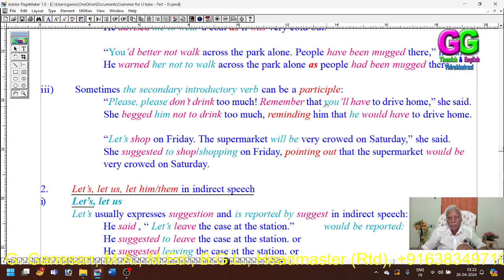So you has been changed into he, and will have into would have. That's all. She begged him not to drink too much, reminding him that he would have to drive home.